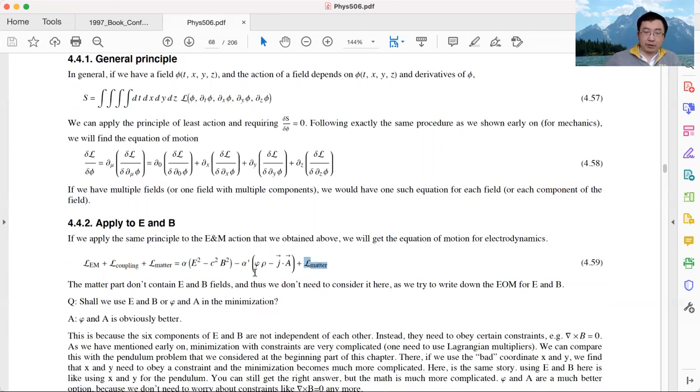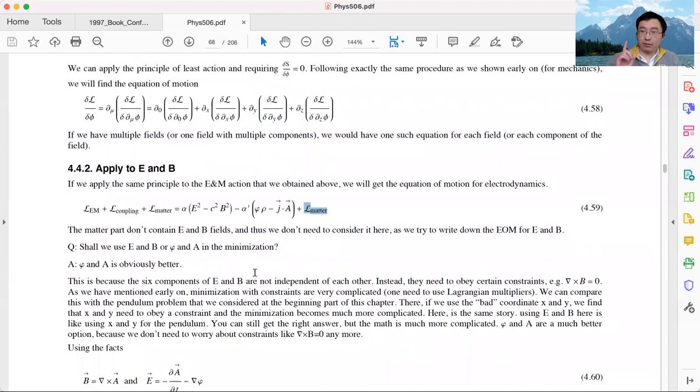Before we do that, we need to answer one more question. In this Lagrangian density formula, we have electric field E and magnetic field B, but at the same time we also have the scalar potential phi and the vector potential A. So when we try to get the equation of motion, should we do the variation for the E and B fields, or for the phi and A fields?